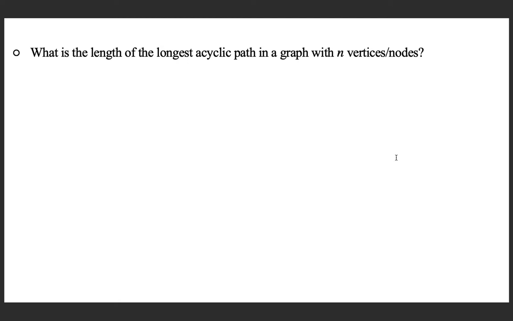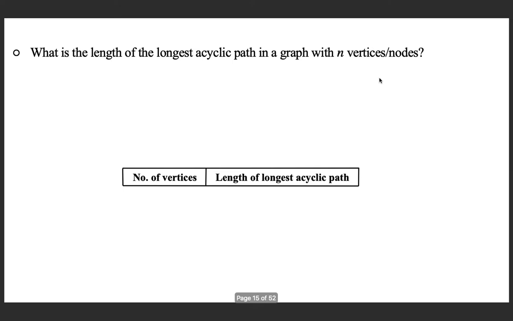let us look at this question about a graph. What is the question? What is the length of the longest acyclic path in a graph with n vertices? We can try to look at simple graphs and generalize.